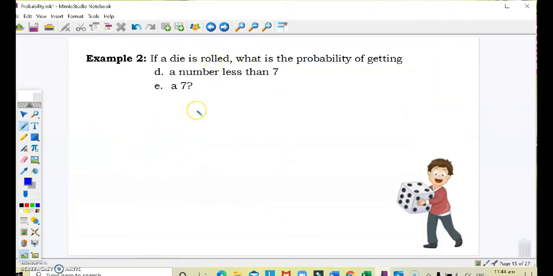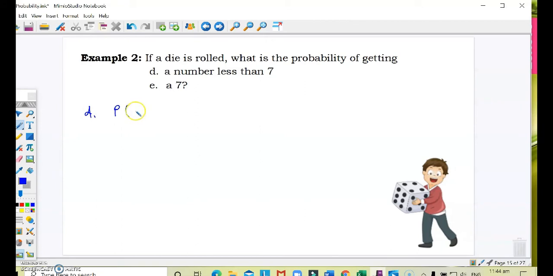Okay, so let's continue. What is the probability of getting a number less than 7? Again, we know that the sample space is made up of 1, 2, 3, 4, 5, and 6. Now, note that if it's the probability of getting a number less than 7, then any number from 1 to 6 will satisfy the given condition. And that's everything in our sample space. Therefore, this will be equal to 6/6 or equal to 1. Oh, teacher, is it possible to have 1 as a probability of an event? Yes, it's possible. Just like what we did. That is when the event is certain to happen.